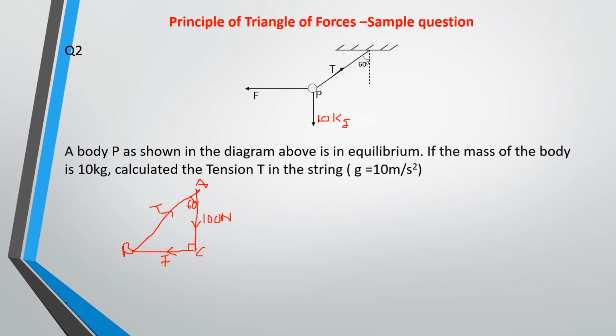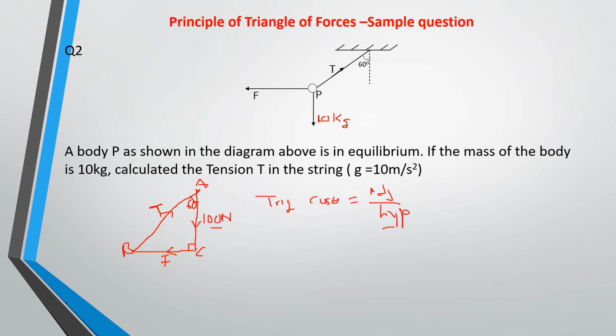Okay, so if you look at this from your trigonometry, this is adjacent and this is the hypotenuse. So we say that cosine theta is equal to adjacent over hypotenuse. Your adjacent is 100 Newton, and then your hypotenuse is what you are looking for.